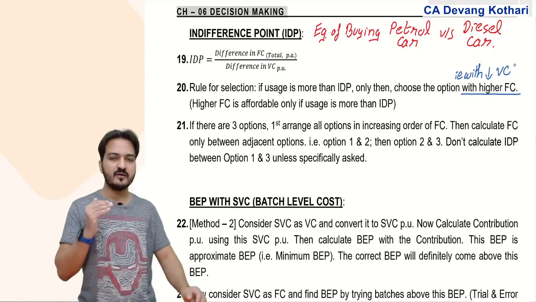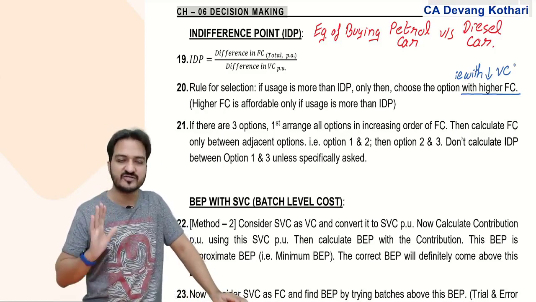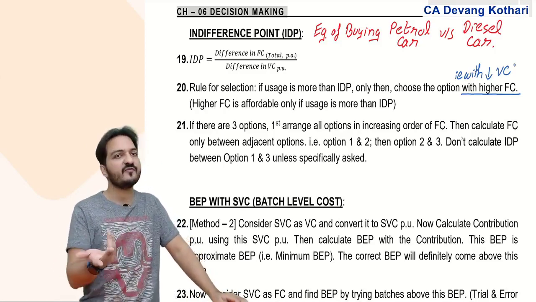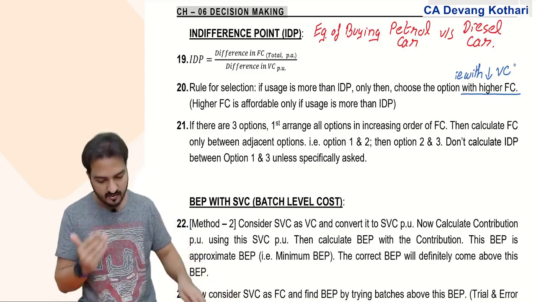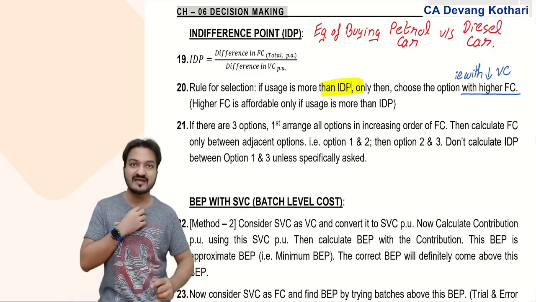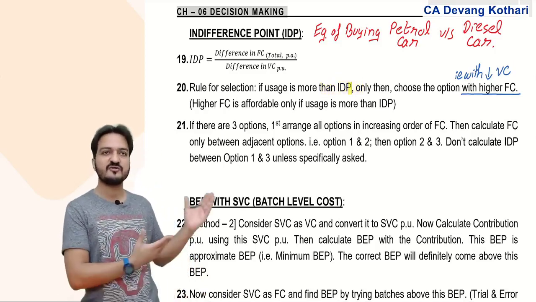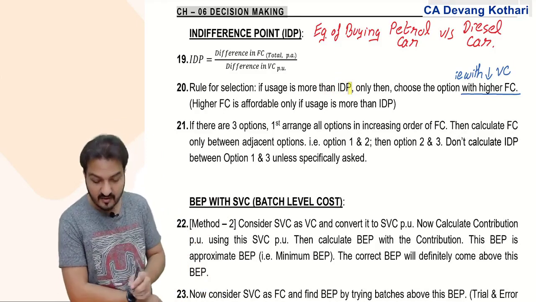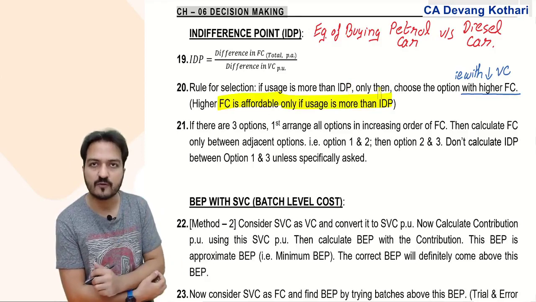Like I said, if my usage is more, then choose the option with lesser usage cost. Usage cost means the variable cost. Yes, so if my usage is more than what? More than the indifference point. If my usage is more than the indifference point, choose the option with lesser variable cost, choose the option with higher fixed cost, because higher fixed cost is affordable only if the usage is more.